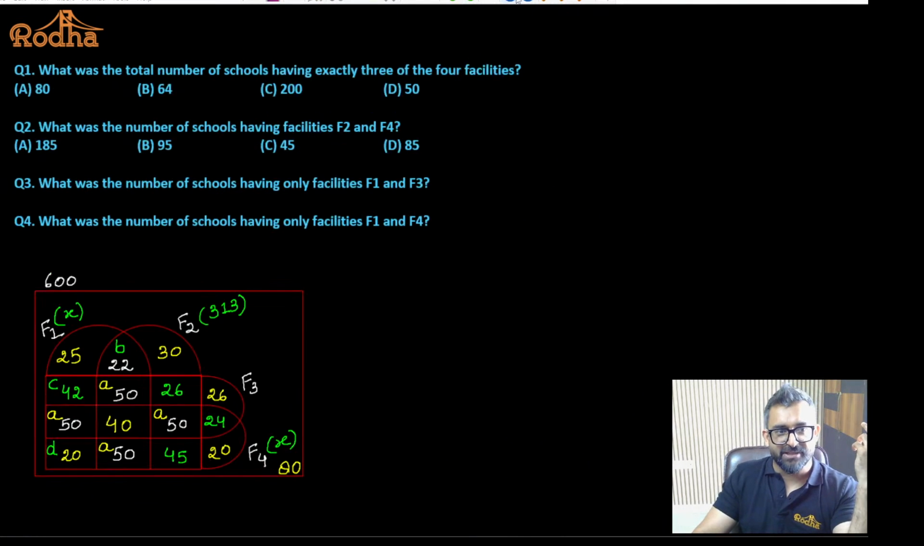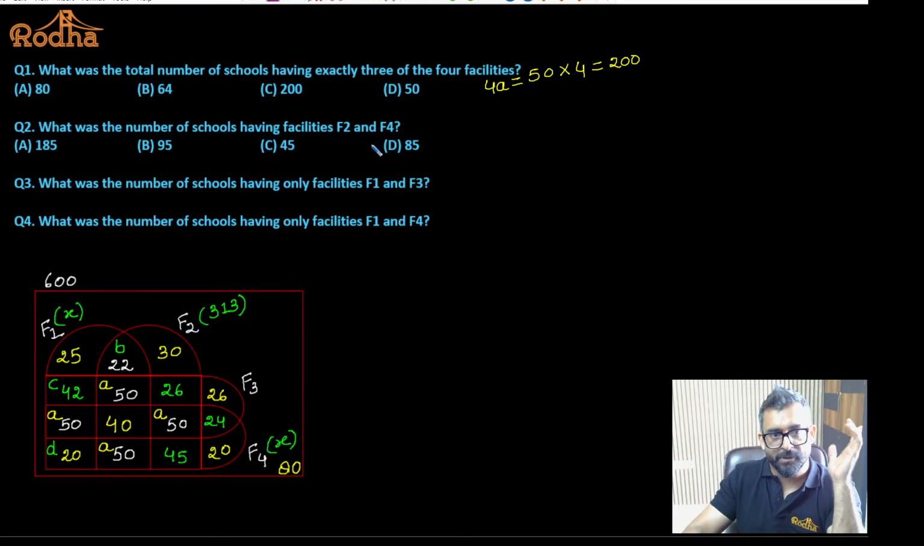So let's read the questions and try to answer the question. What was the total number of schools having exactly 3 of the 4 facilities? Very simple. Exactly 3 is 50, 50, 50 and 50. So that will make us 200. Exactly 3 is 4A. So answer is C, Calcutta. Will that be okay?